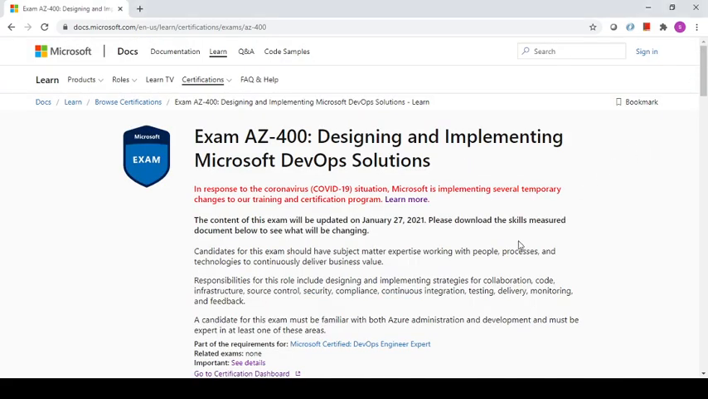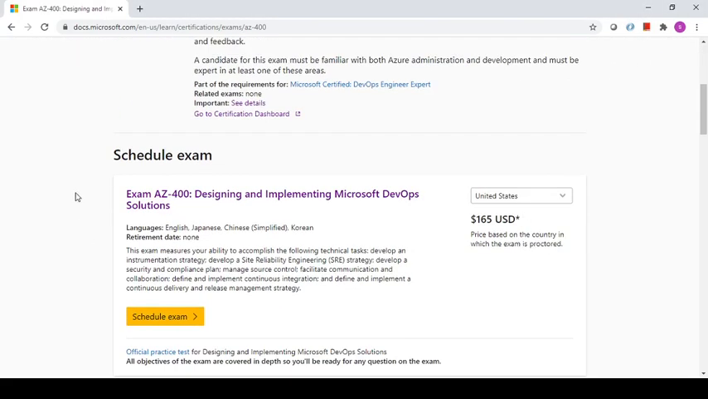Once you scroll down on this page, you will find the schedule exam block where you can click this schedule exam link and go and schedule your exam. But before that, you can select the country to which you belong so that you can find the price that this exam would cost for you. Once you are okay with the price, you can just click the schedule exam button and go for scheduling the exam.